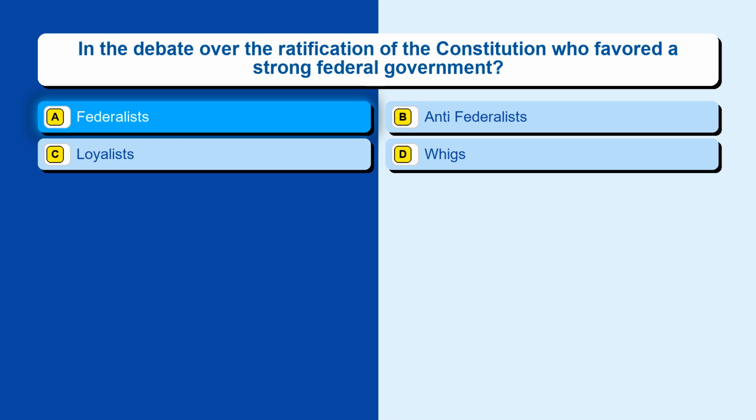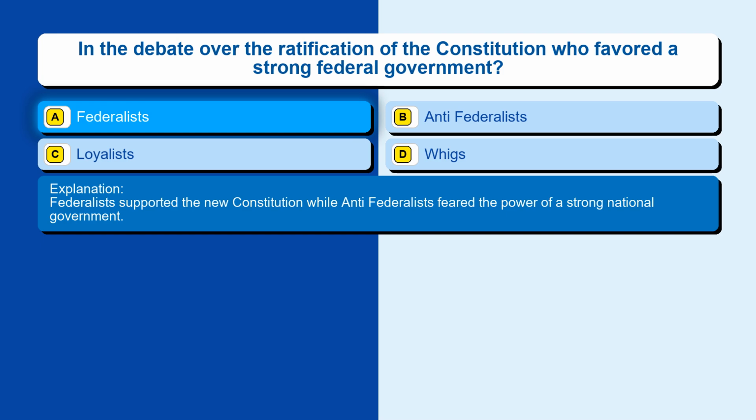The correct answer is option A, Federalists. Federalists supported the new Constitution while Anti-Federalists feared the power of a strong national government.